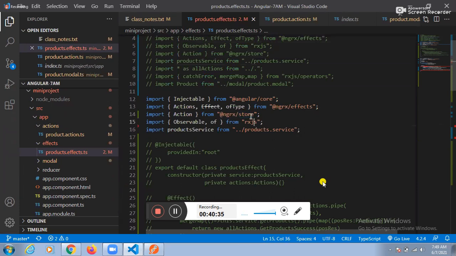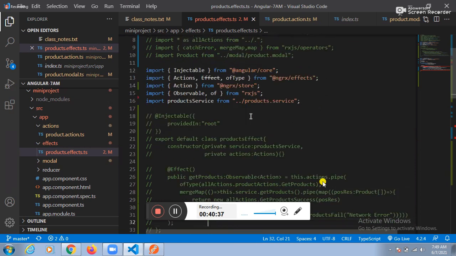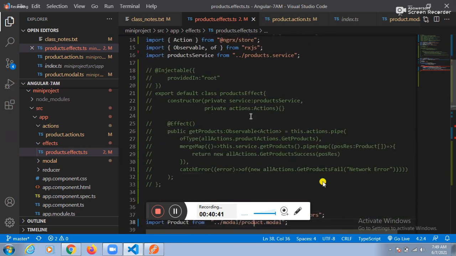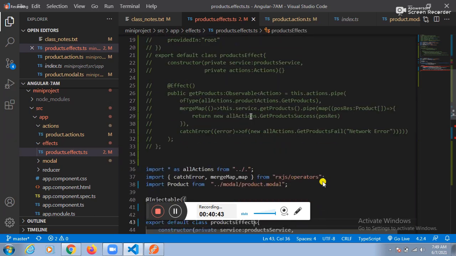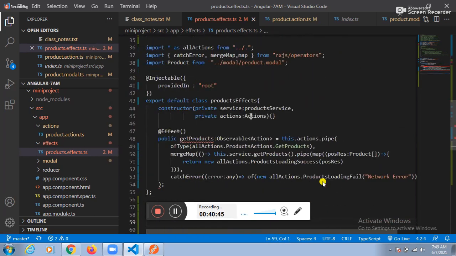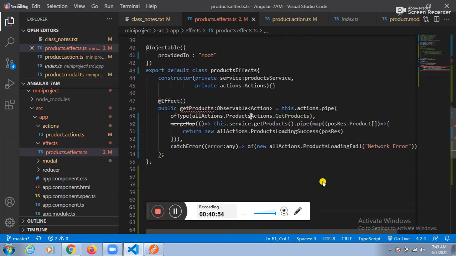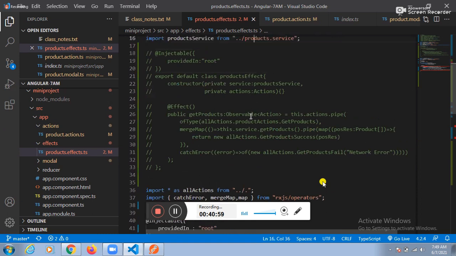Everything is there, no? Just to verify this one. But in the action file, we use only action, no S there. Here S should be there. Check the code, guys. You people need to check the code here.